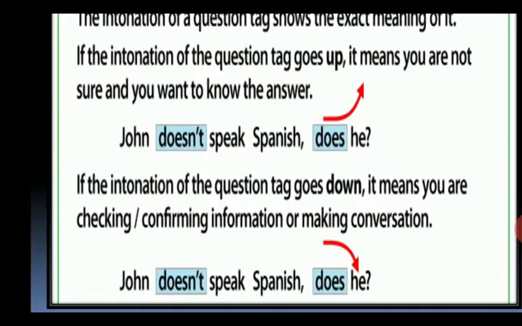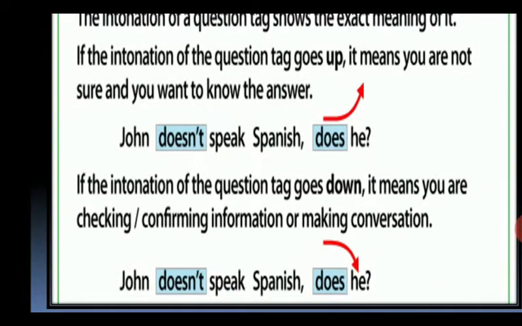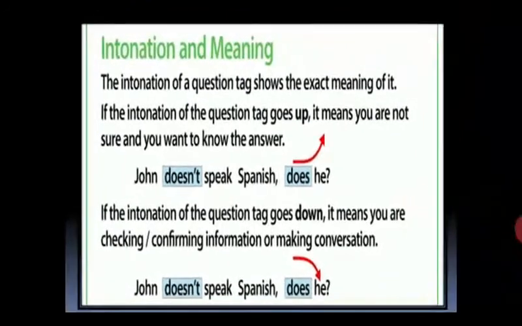The intonation of these two sentences tells you that with the first one you want to know the answer, and the second is just a simple conversation or giving some information. So here the intonation of the sentence gives us some information, right? I hope you have understood what intonation is and the meaning of this sentence.